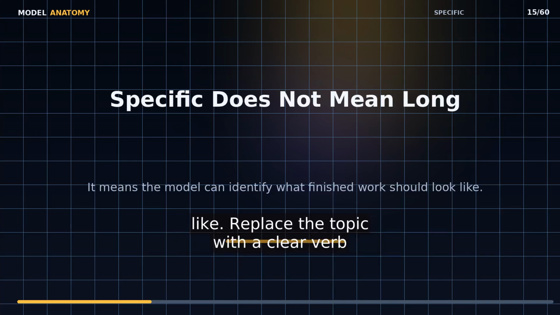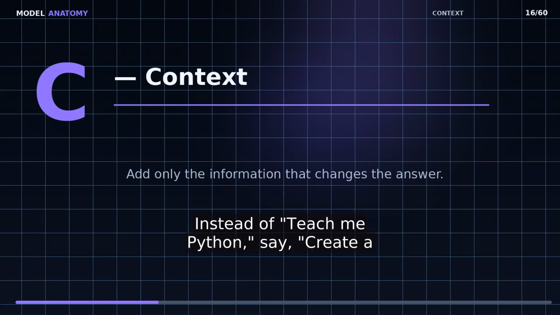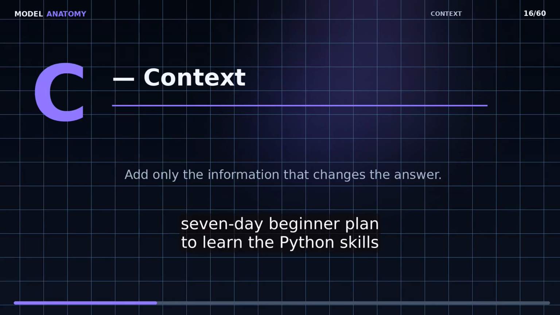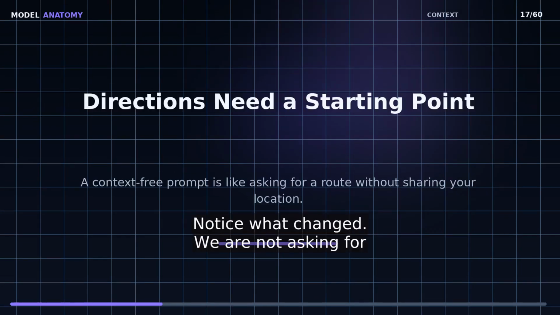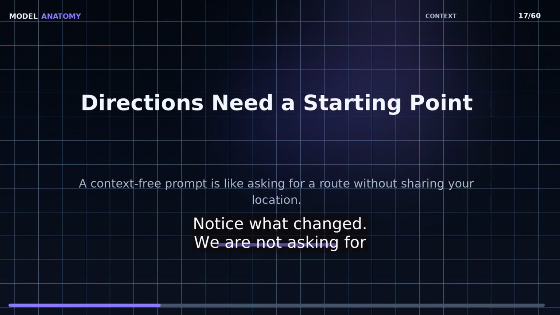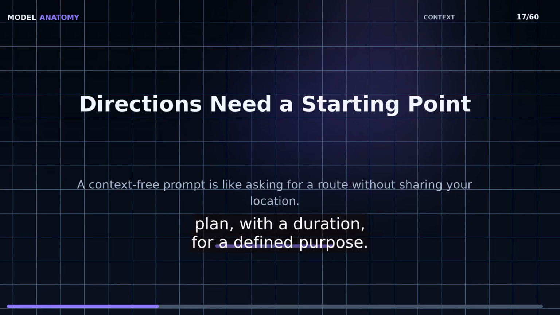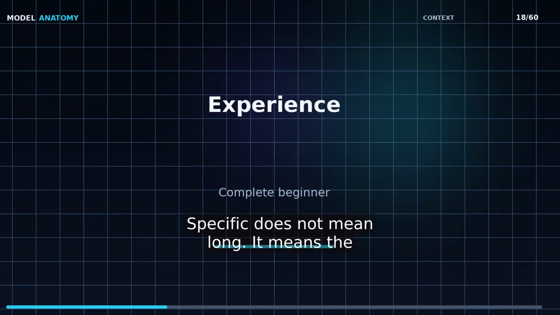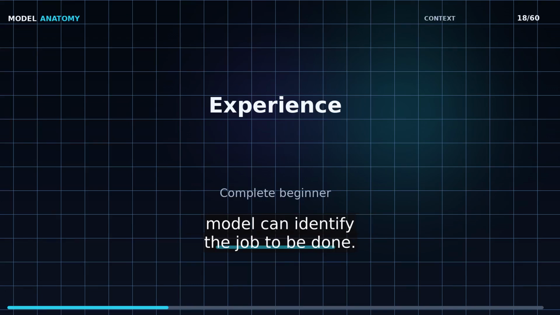Replace the topic with a clear verb and a concrete outcome. Instead of "teach me Python," say, "create a 7-day beginner plan to learn the Python skills needed for basic data analysis." Notice what changed. We are not asking for everything about Python. We are asking for a plan with a duration for a defined purpose. Specific does not mean long. It means the model can identify the job to be done.